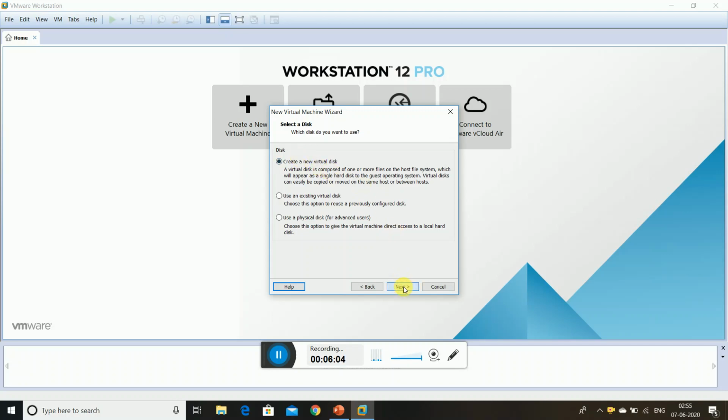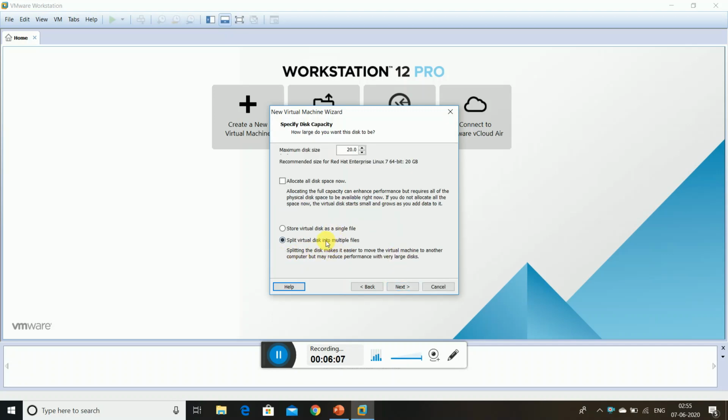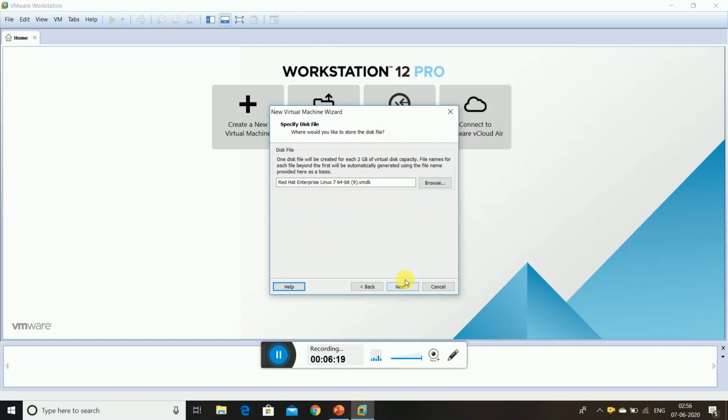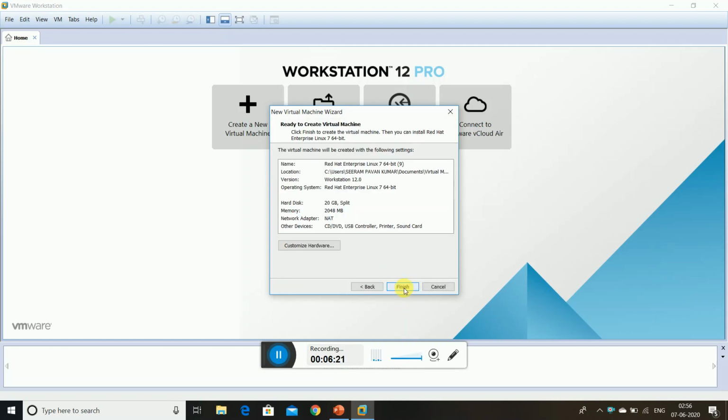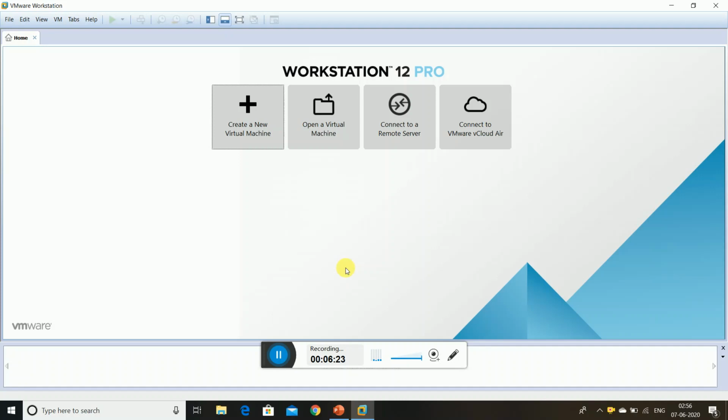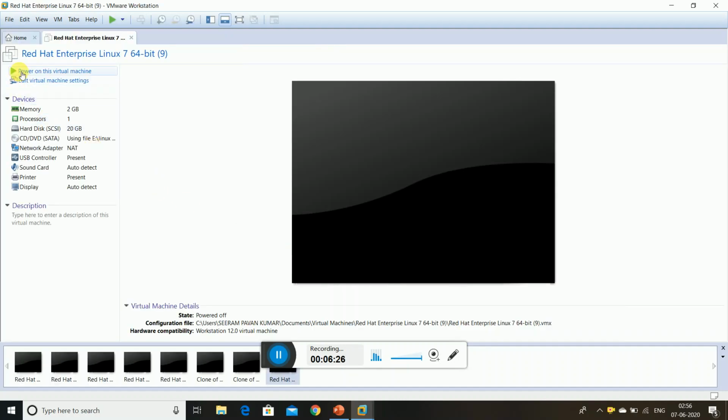Okay, see, this is the split into multiple files. The maximum size is 20 GB. Okay, just see, first of all, you can do it. Next, so next Red Hat, finish. Okay. See, you just created this virtual machine, 2 GB memory, processor 1.